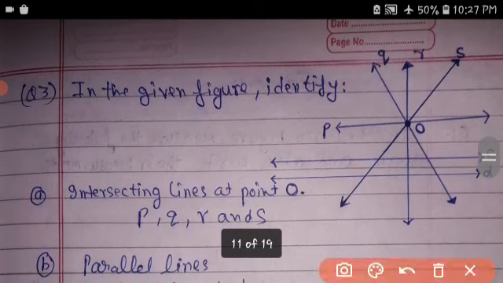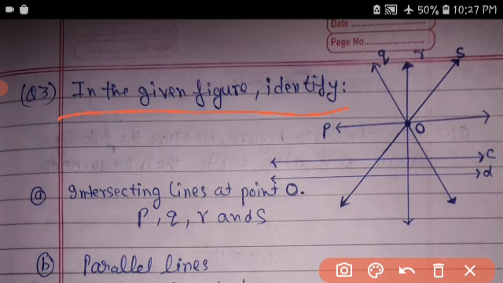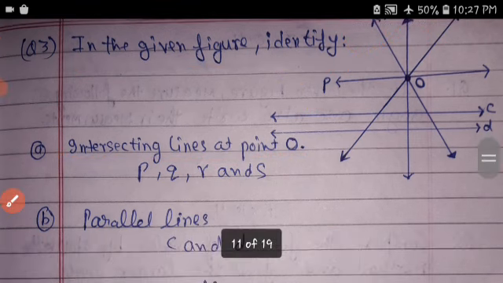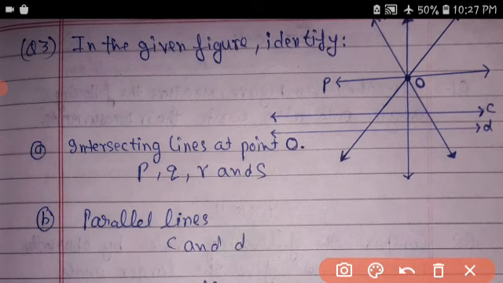Question number 3. In the given figure, identify the intersecting lines at point O. So lines P, Q, R, S are intersecting at point O. Parallel lines: there are two parallel lines, lines C and D are parallel.